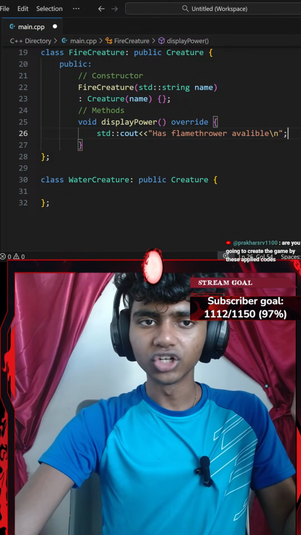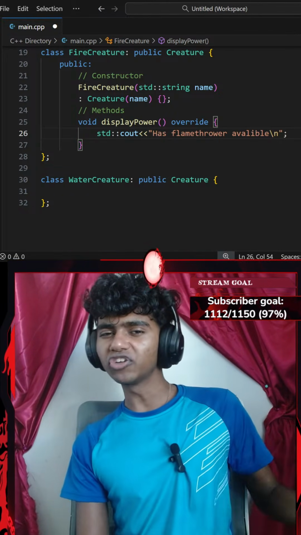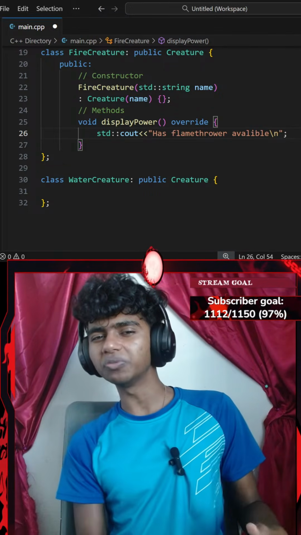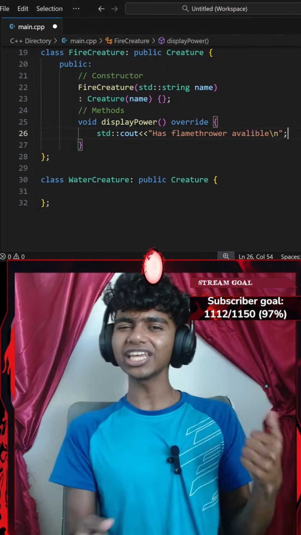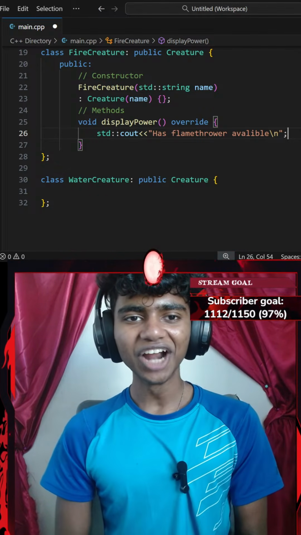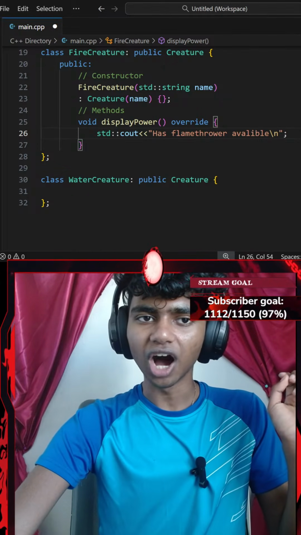Okay, are you going to create the game by these applied codes? Honestly, I'm just learning these codes for the basics. Once I am done with each code, I just delete it and go on to the new code. That's it. When I do make games, I am going to just get an idea and then make that on my own. Okay, that's it. Hiding Enderman, I appreciate you joining this stream. Are you going to? So it's just a hobby.